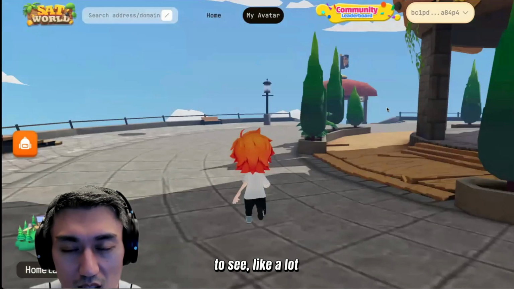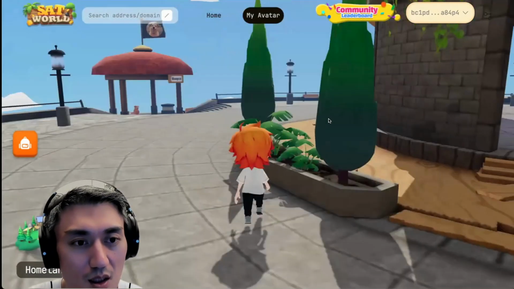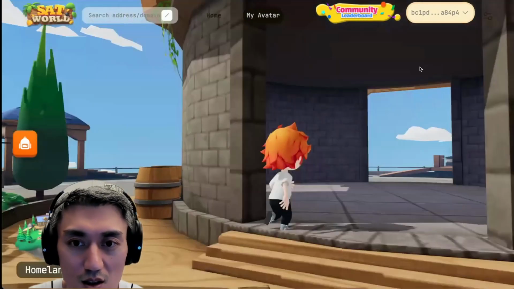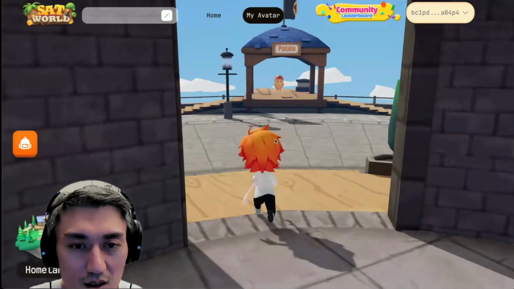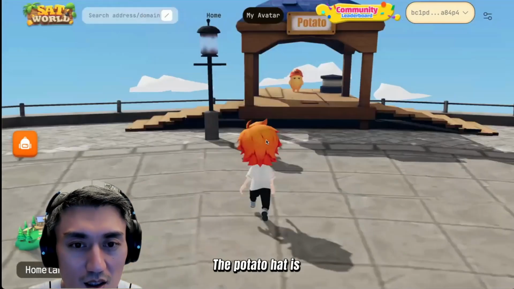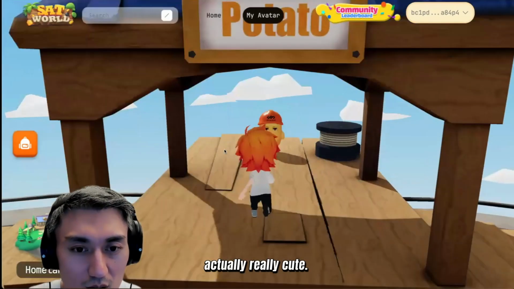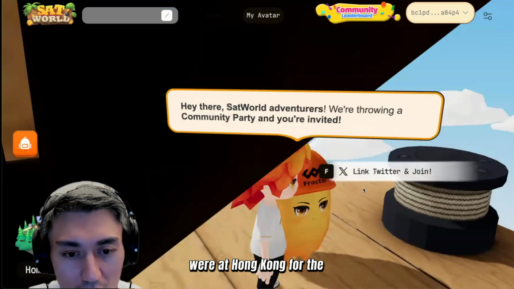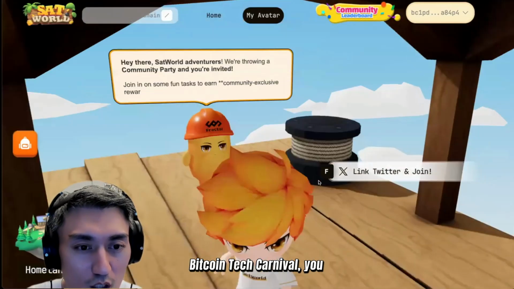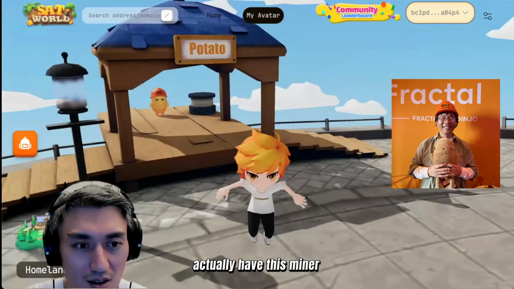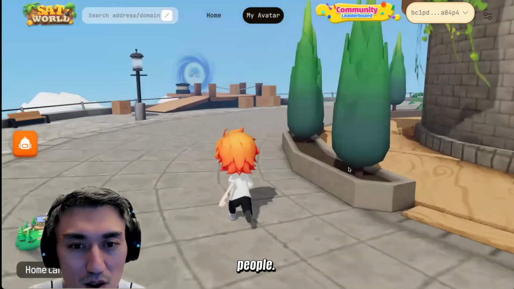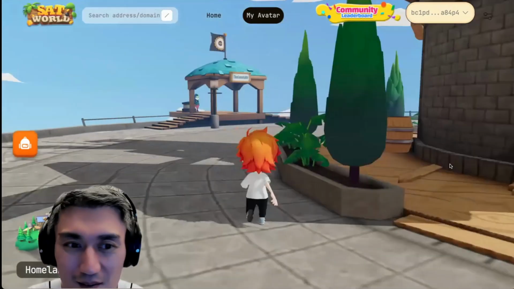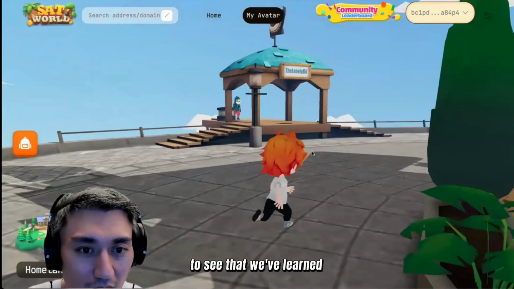Oh, it's super cool to see a lot of these community camps. Wang Tai, Lonely Bit, Potato. Nice. It is so cute. The potato head is actually really cute. For many of you who maybe were at Hong Kong for the Bitcoin Tech Carnival, you probably noticed that we actually have this miner hat that we gave out to people. It's a construction hat, but hey, that's the best we could find. But really, it's nice to see that.